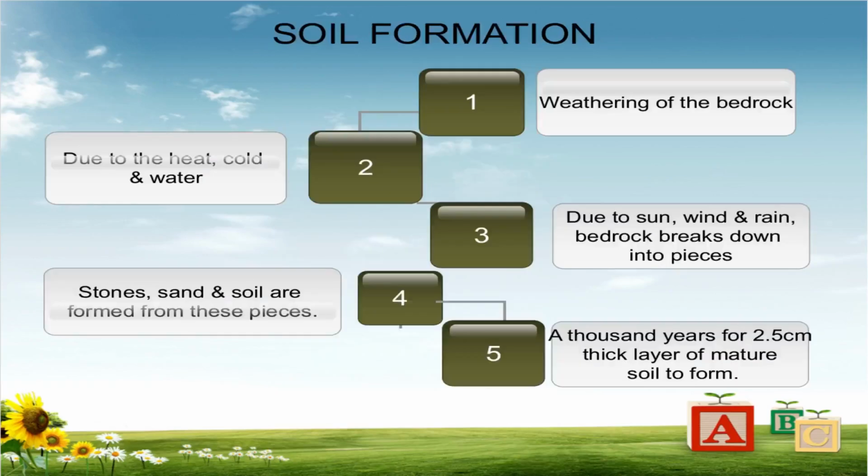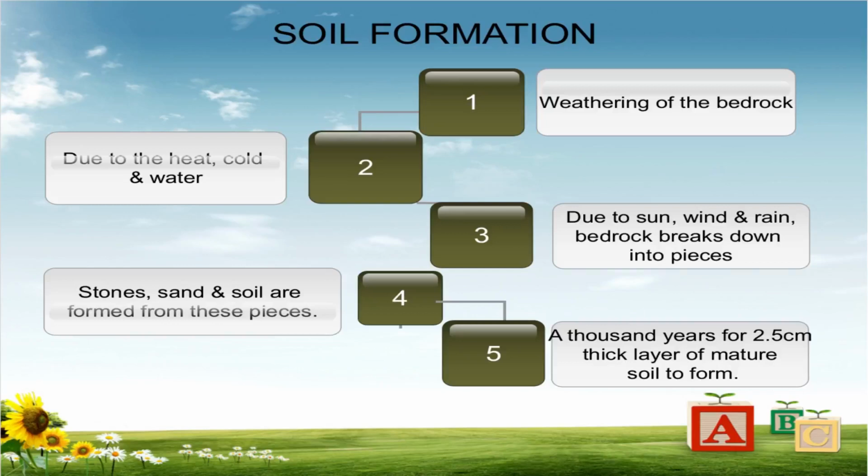Soil formation. How is the soil formed? Soil on the land is formed by a natural process. The abiotic components of the soil are supplied through the weathering of the bedrock. Due to the heat, cold and water of the sun, wind and rain respectively, the bedrock breaks down into pieces. Stone, sand and soil are formed from these pieces.